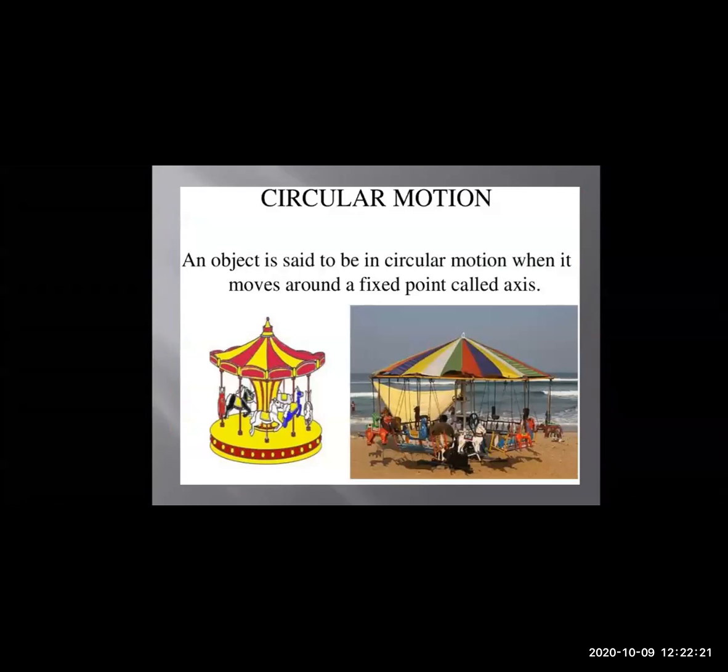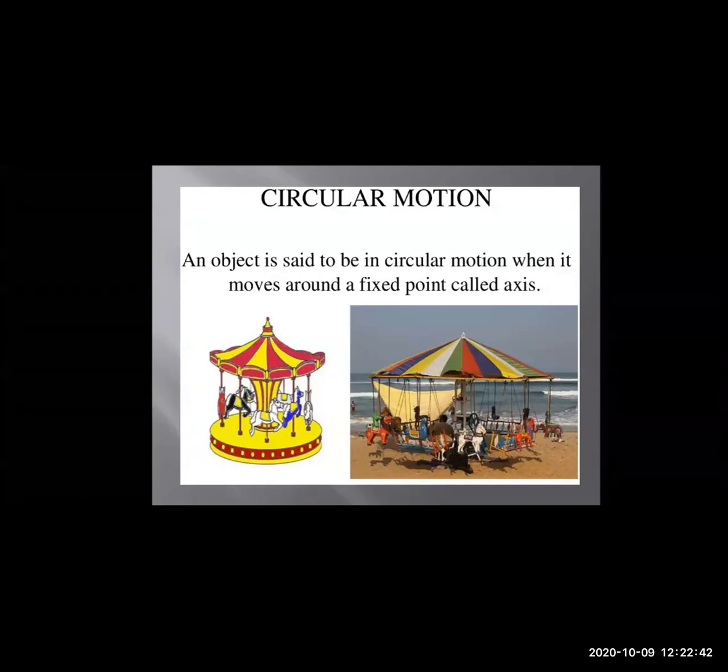Now, circular motion. What is circular motion? An object is said to be in circular motion when it moves around a fixed point. Fixed point means it stays in one place, but it moves in a circular path. Means merry-go-round. You have seen the example of a merry-go-round.